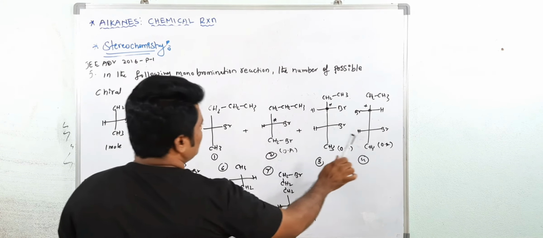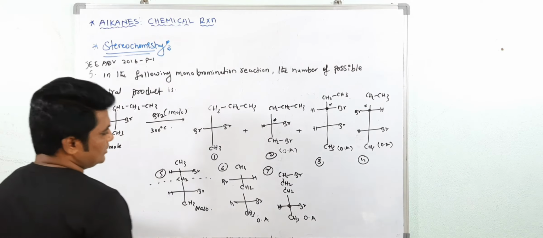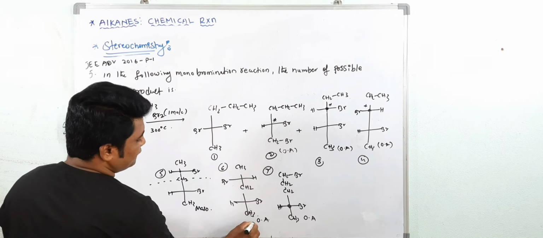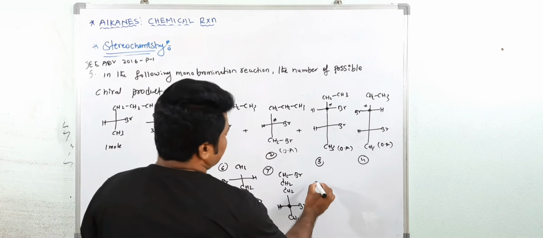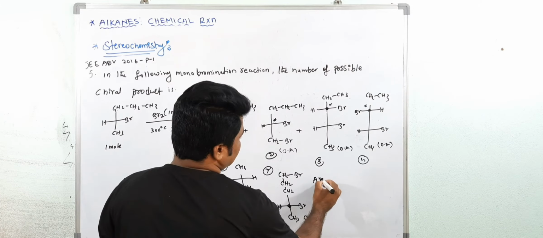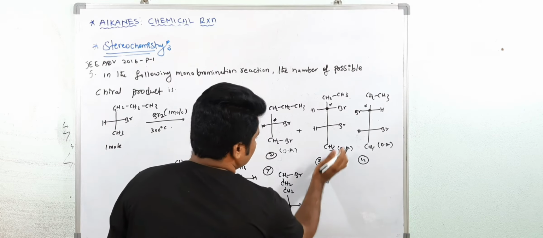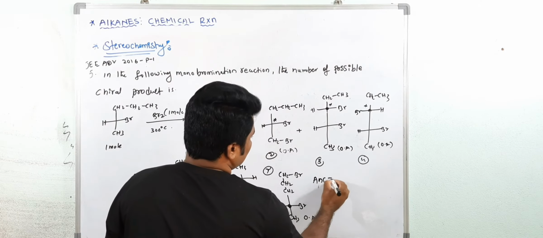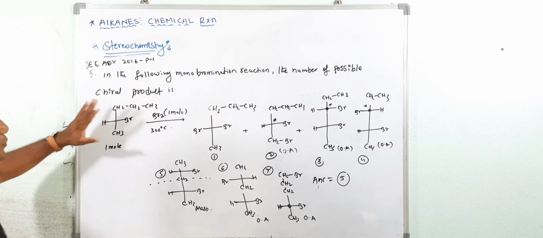1, 2, 3. This is also optically active, 3, 4. This is also optically active, 5. So what is the integer answer? 5 is the right answer for optically active products.